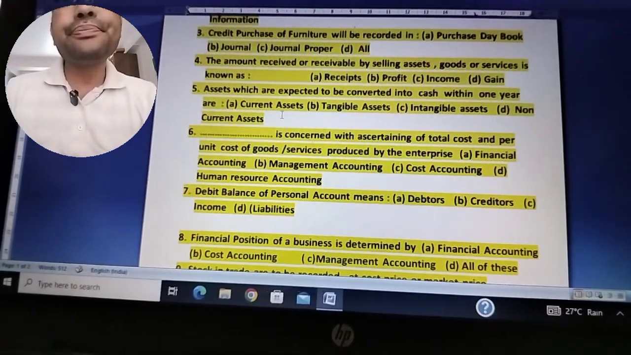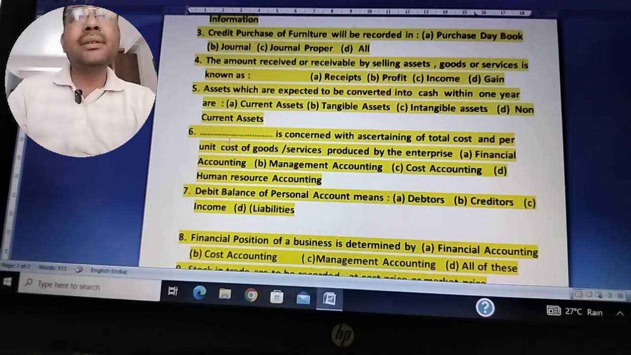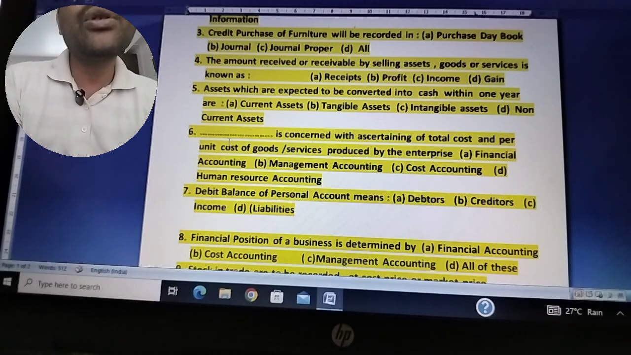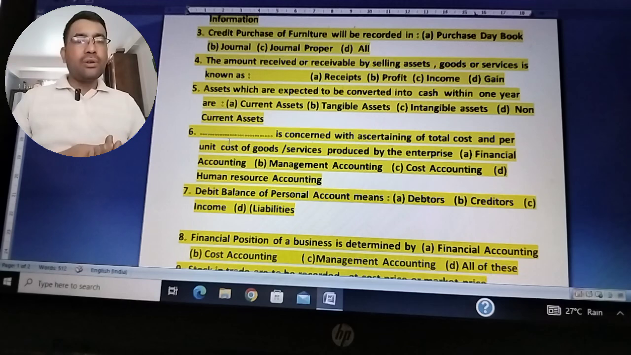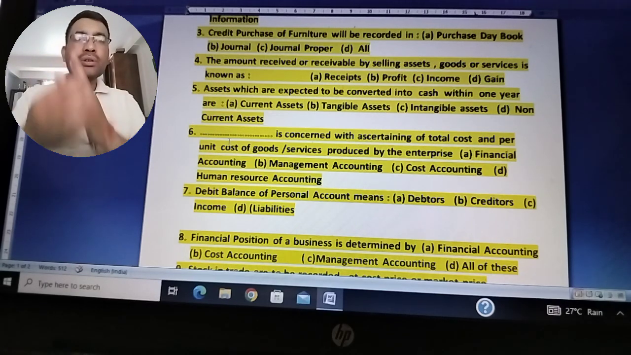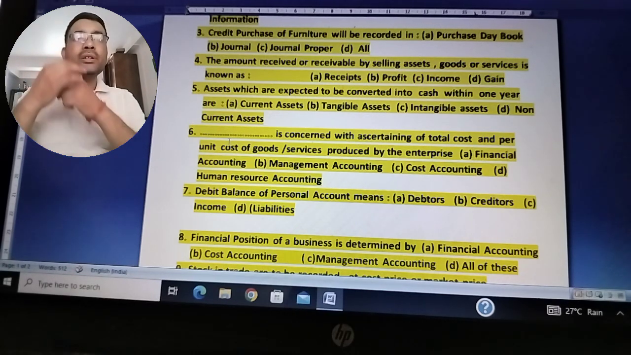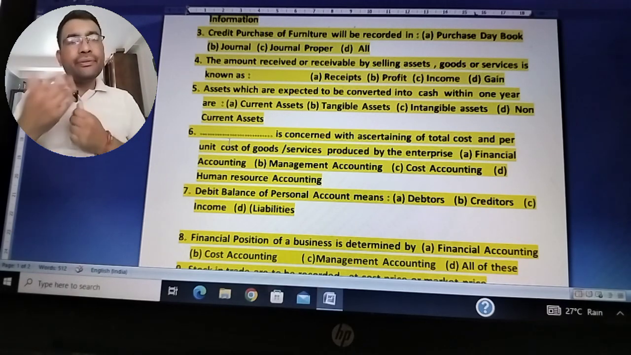The other thing is, dash is concerned with ascertaining of total cost and per unit cost of goods or services produced by the enterprise. See, there are different types of accounting. There is financial accounting, there is cost accounting, there is management accounting, there is human resource accounting, different types of accounting, and they have different purposes.